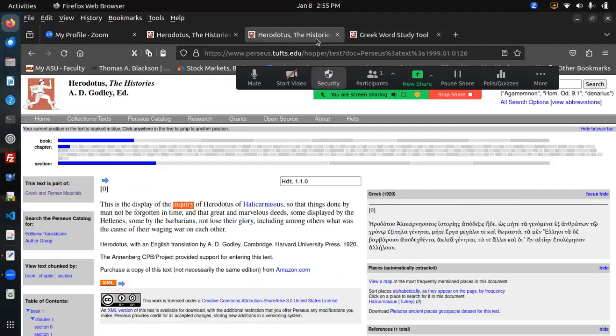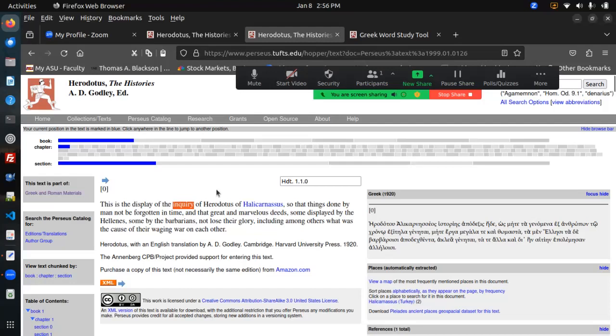Now, Herodotus's history is an inquiry, right, into conflicts that took place between the Persian Empire and the Greek cities. And it's a particular kind of inquiry. It's an inquiry in which he wants to uncover the causes of this conflict. He wants to know why this conflict happened and why it unfolded in the way it did.